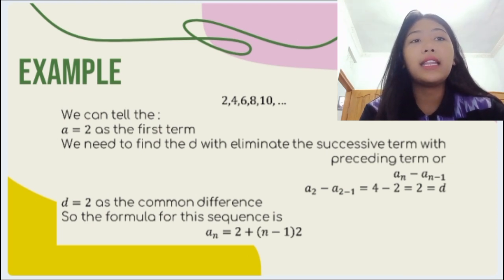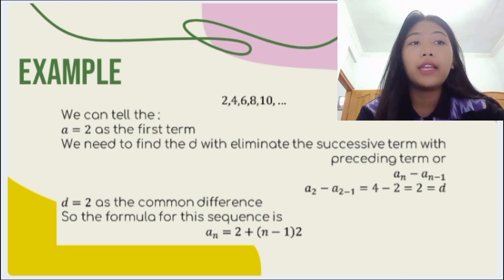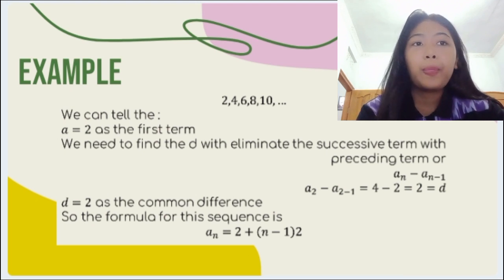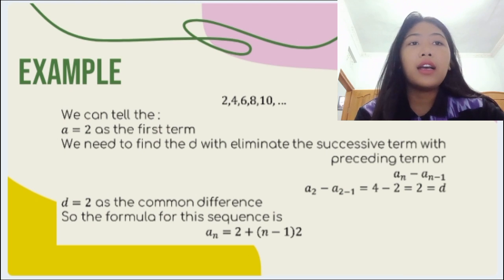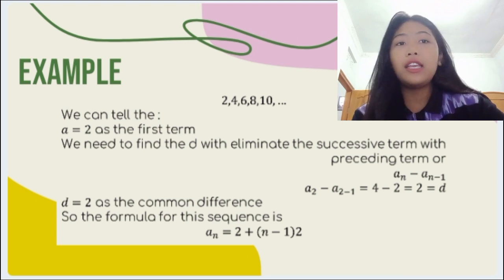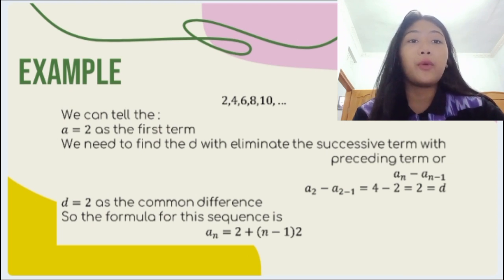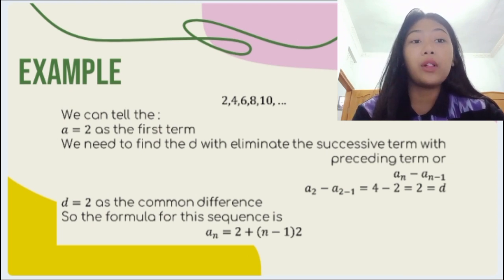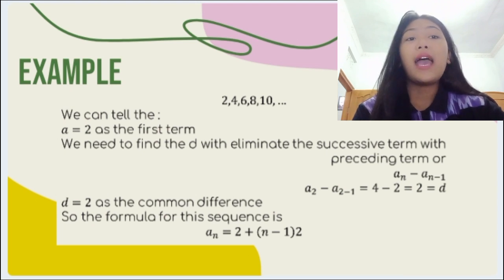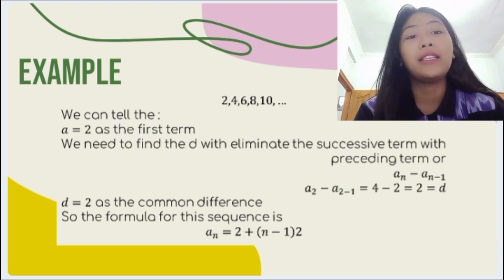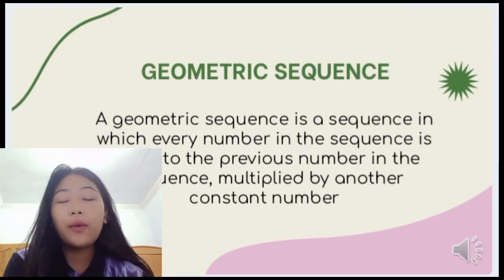Or we can say that d equals an minus an minus 1. In this case, I subtract the first term from the second term, which means 4 minus 2 equals 2. So d, the difference, is equal to 2. So the formula for this sequence is an equals 2 plus (n minus 1) multiplied by 2.